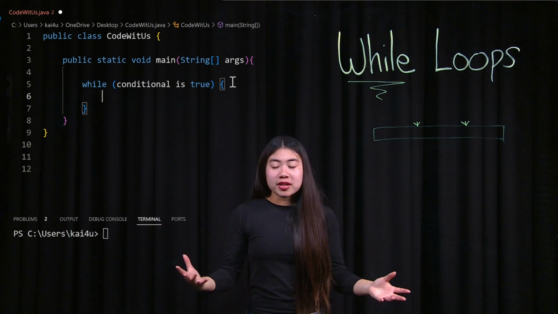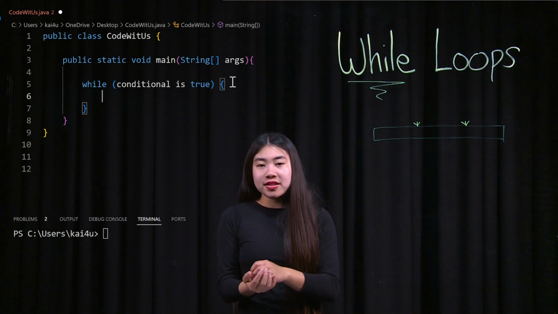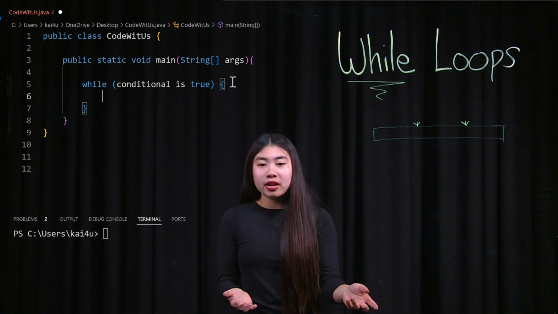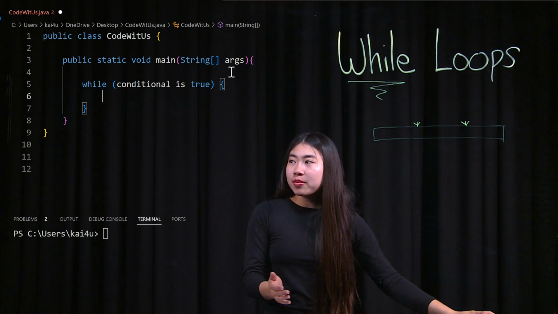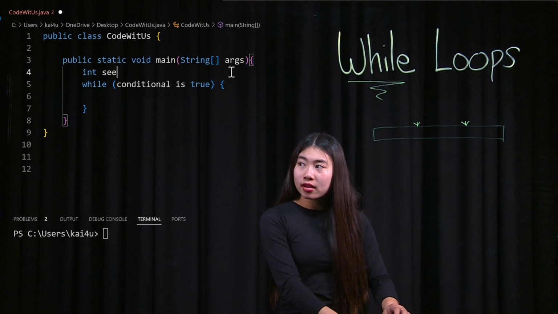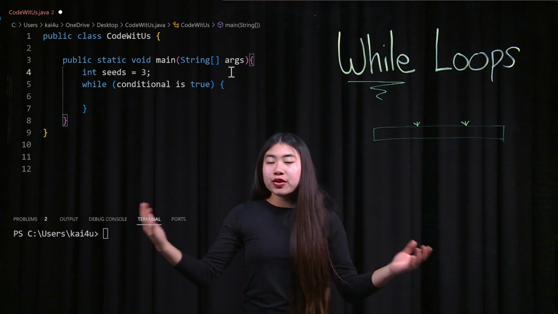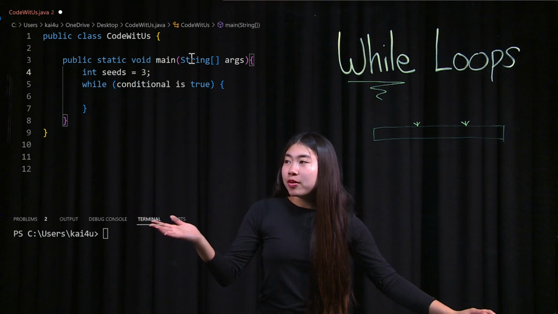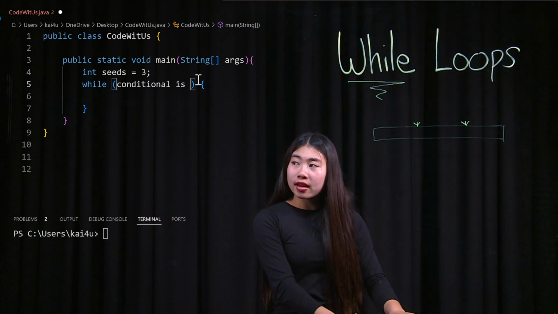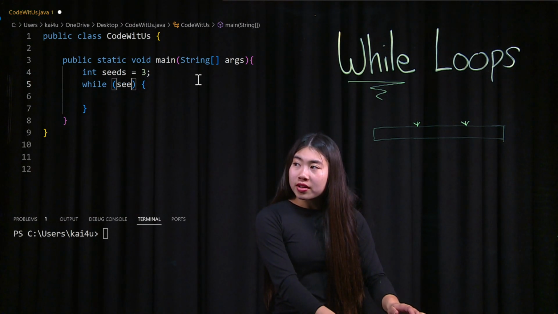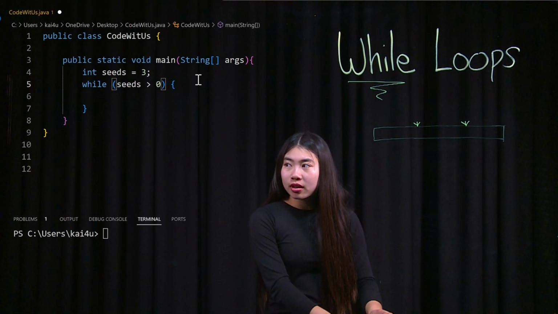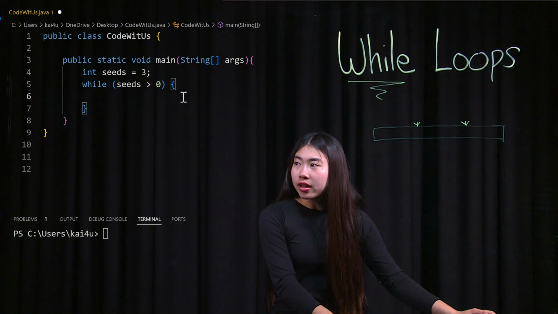So for example, I'm going to say, while I still have seeds in my hand, I'm going to plant a tomato. I'm going to go up here and make a variable called seeds, and I'll start off with 3 seeds in my hand. And I'm going to make a conditional statement. I'm going to say, while seeds is greater than 0, I want to plant a tomato.